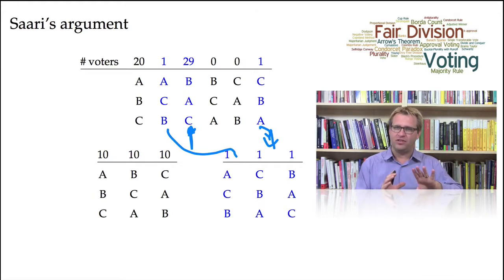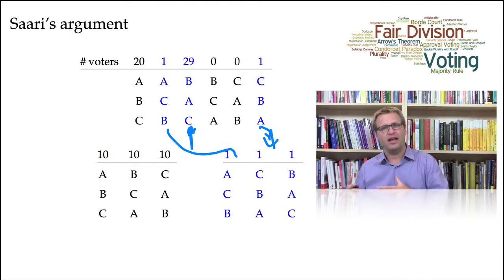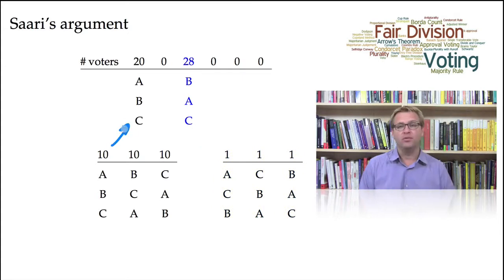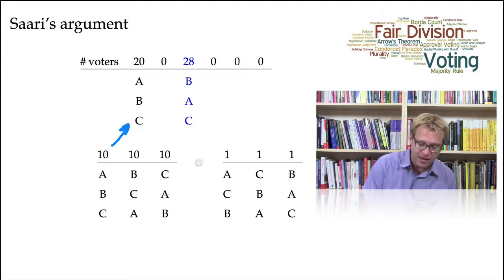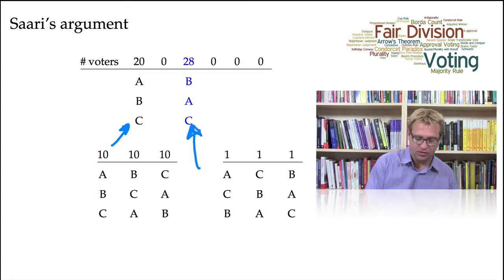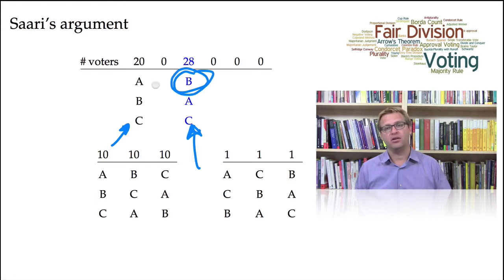And of course, I'm not suggesting that we're ignoring those voters' opinions, but rather we're just looking at the data from the right angle. We're manipulating the listing of everybody's rankings to get a better handle on who should be declared the winner. If we remove these groups of 33 voters, we see that we're left with 2 rankings. 20 people with the ranking A above B above C, and 28 people with the ranking B above A above C. And here, everybody's intuitions should point to candidate B being declared the winner.